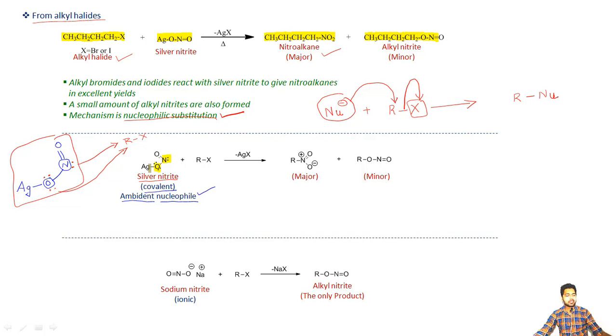Because the nitrogen atom is less electronegative, it can give its electrons quite easily relative to the oxygen atom, which also has its lone pair, but the donation of these electrons is not very easy.